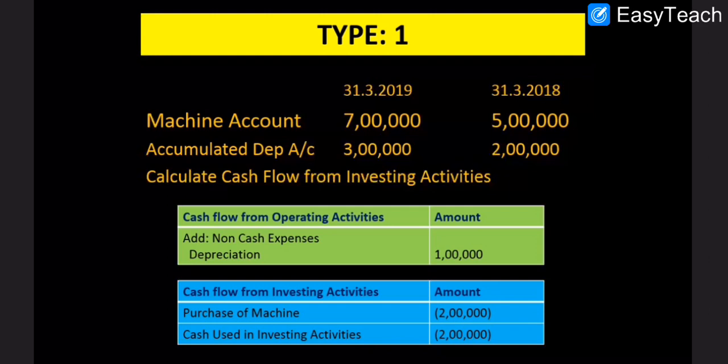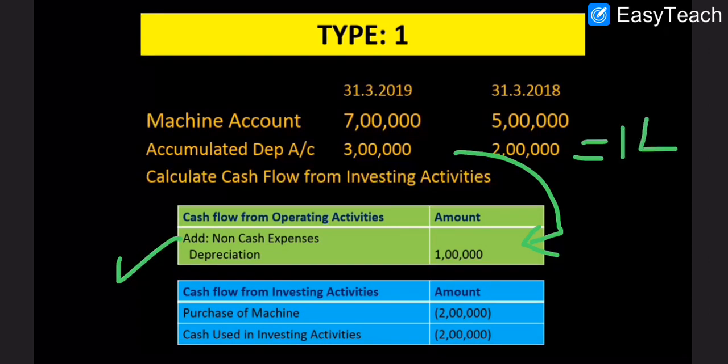So this depreciation of 1 lakh, whatever the difference comes, will be shown in the operating activities as a non-cash expense. So in operating activity, this difference of depreciation of 1 lakh will be shown. Okay, nothing to do separately. Directly you have nothing to do in an account, so you directly have to work with the difference.